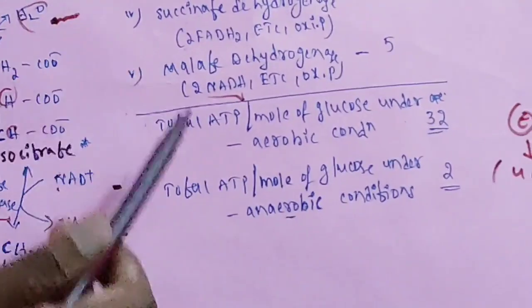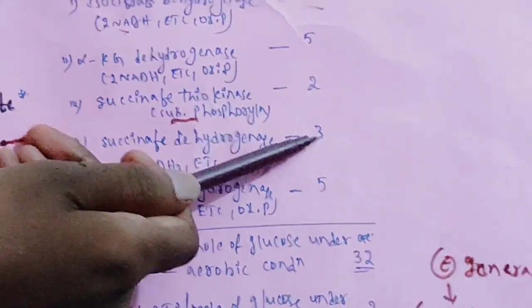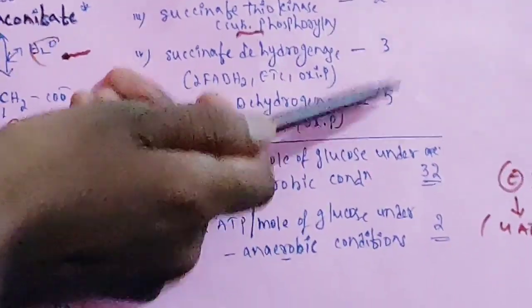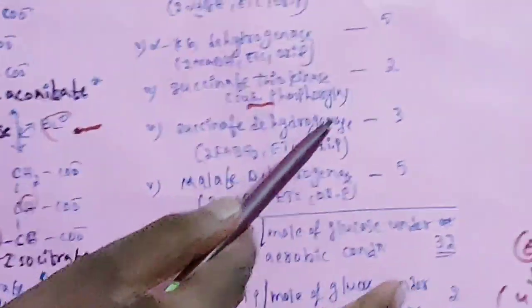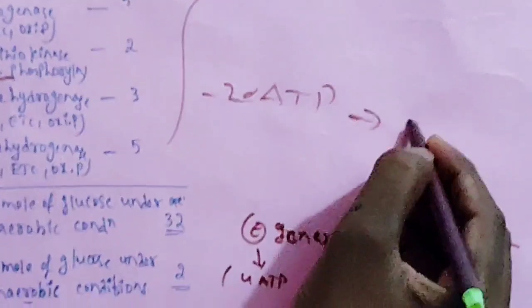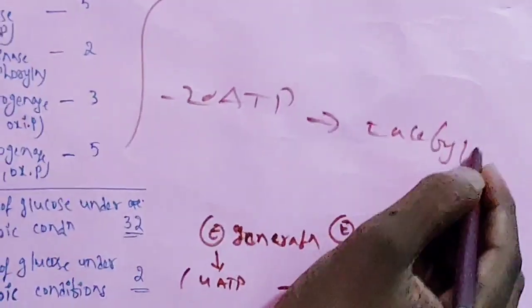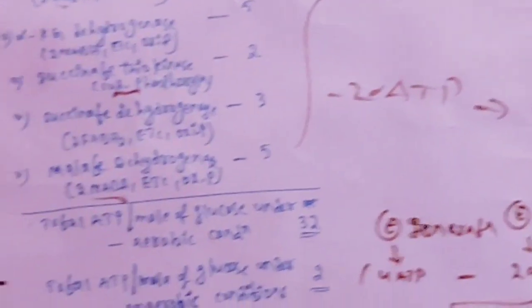So you see here 5 plus 5, 10; 10 plus 2, 12; 12 plus 3, 15; 15 plus 5, 20. Overall 20 ATPs are produced in the citric acid cycle, for two molecules of acetyl-CoA. For one molecule of acetyl-CoA, it is 10 only.